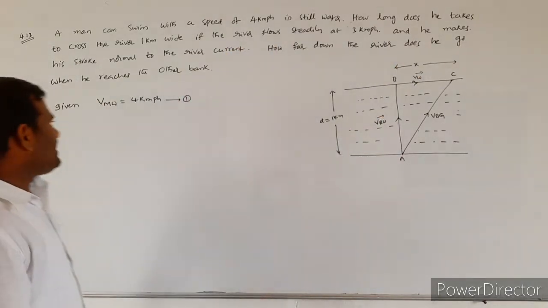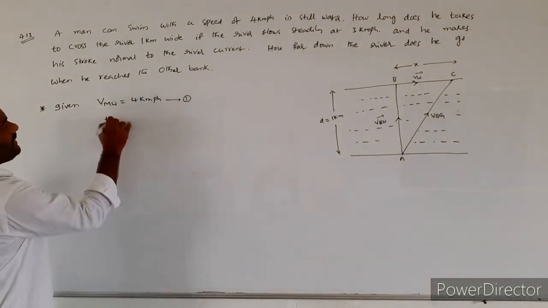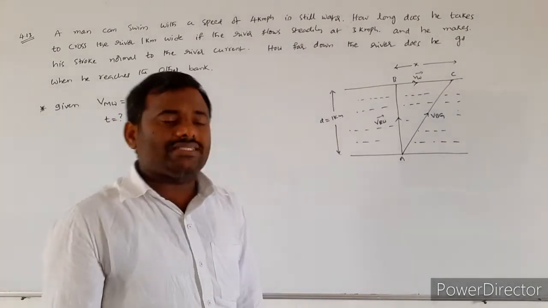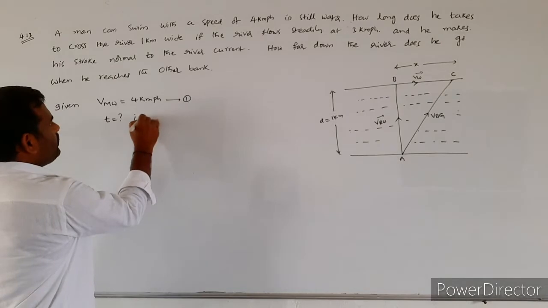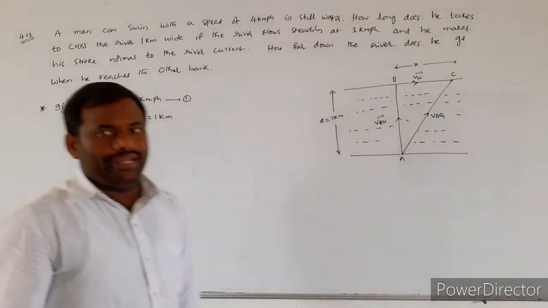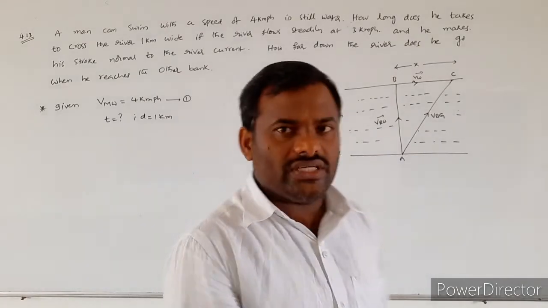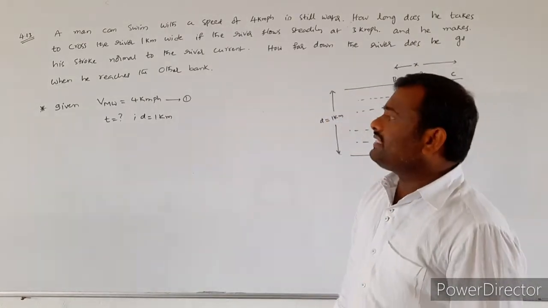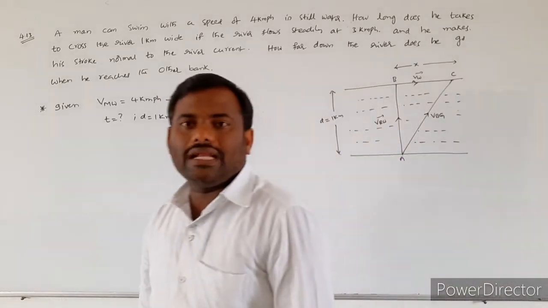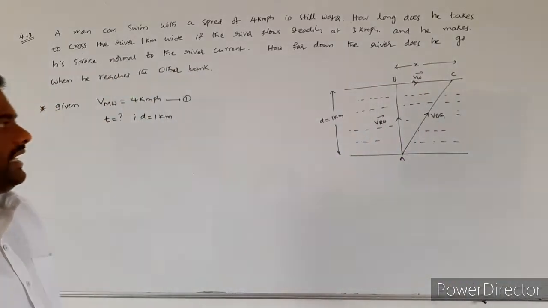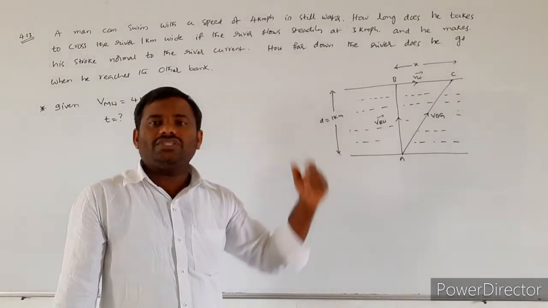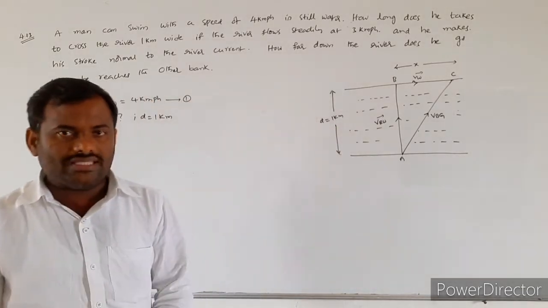So they are asking the time required to cross the river if the width is 1 kilometer. In the first sentence, they mentioned that the velocity of the man with respect to water is 4 kilometer per hour, and also that the width of the river is 1 kilometer, and asked how much time he takes to cross the river.